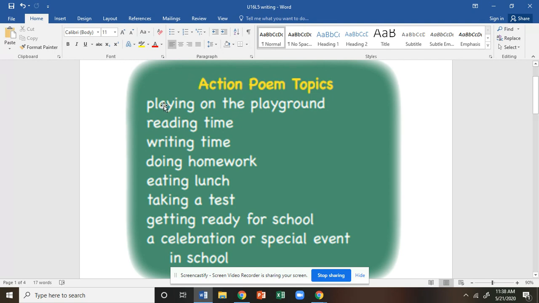You can pick playing on the playground, reading time, writing time, doing homework, eating lunch, taking a test when you had those show-off days, getting ready for school, a celebration or a special event in school, all those holidays that we celebrated, special days of the year, okay, the 100th day.